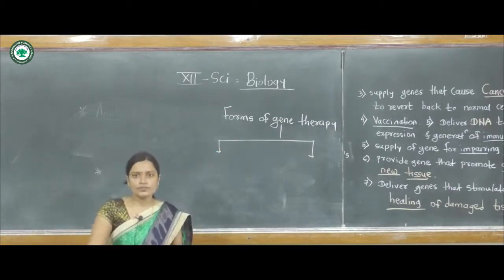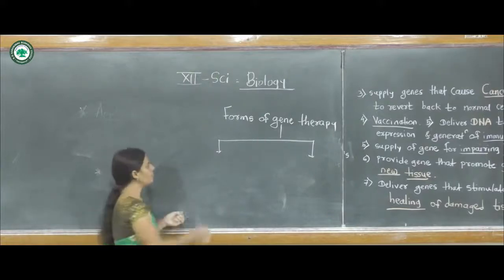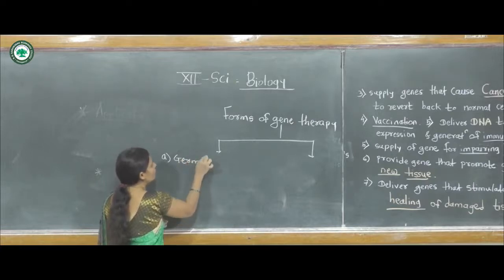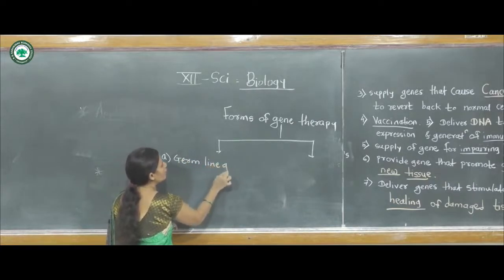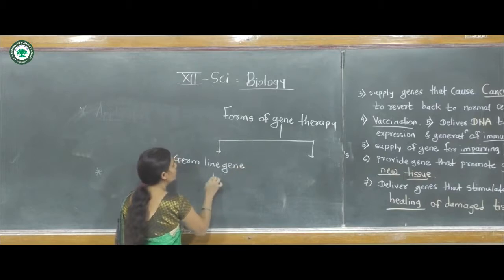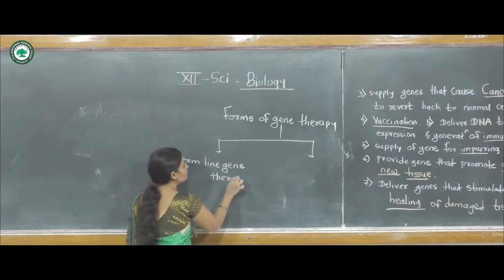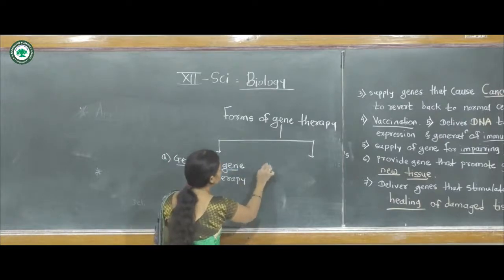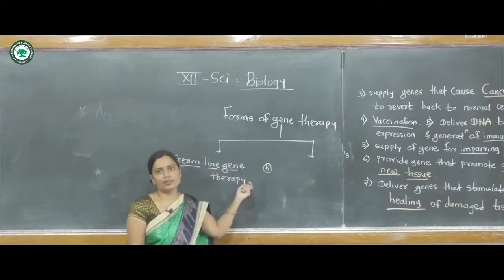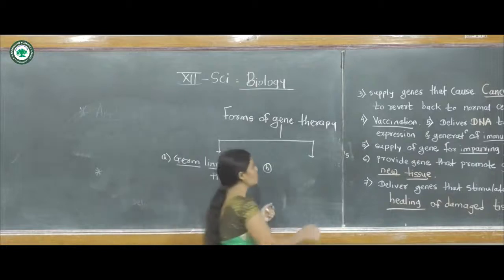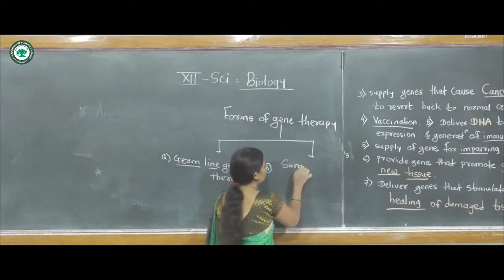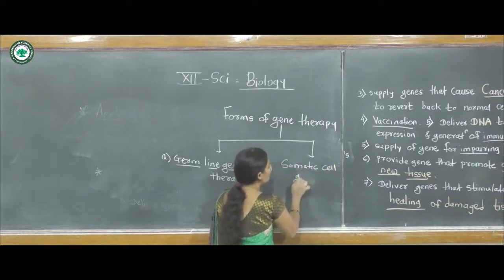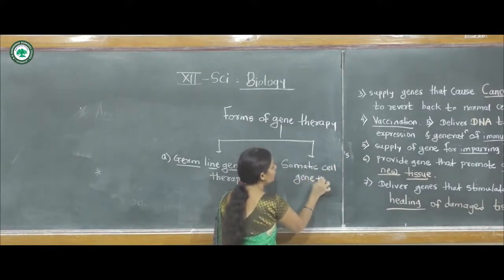The first one is germ-line gene therapy, and the second one is somatic cell gene therapy.